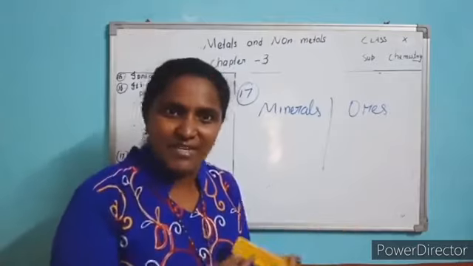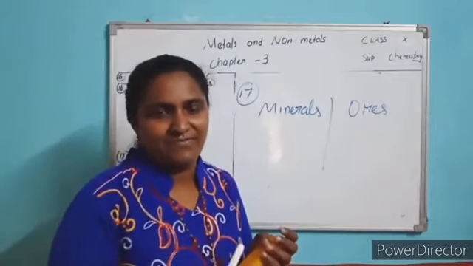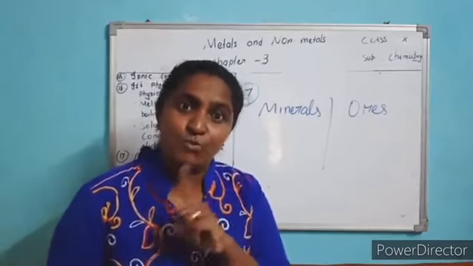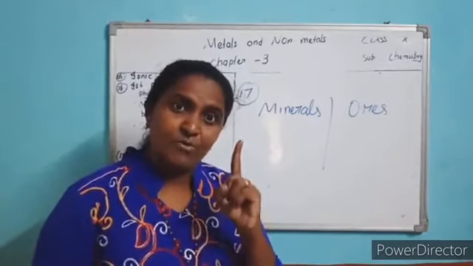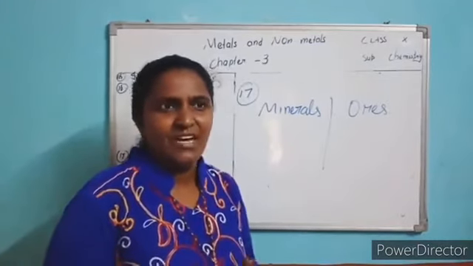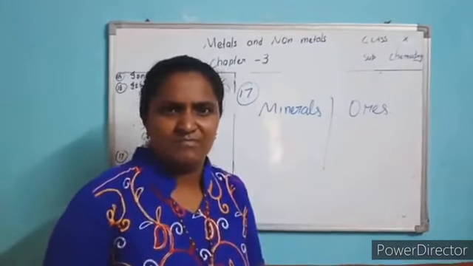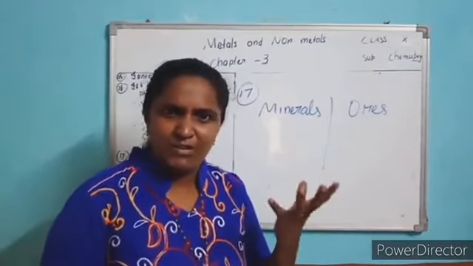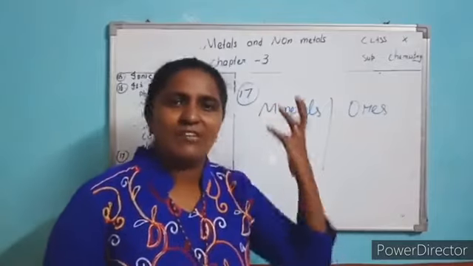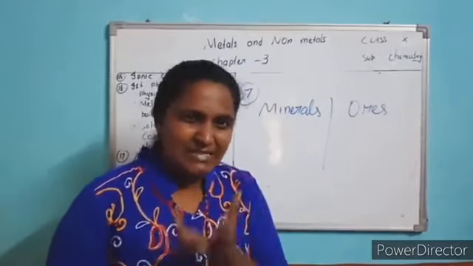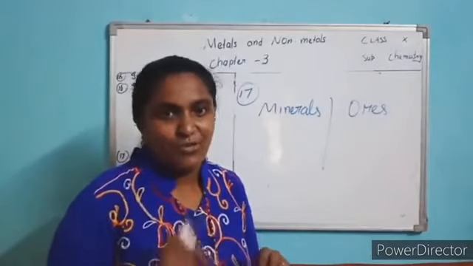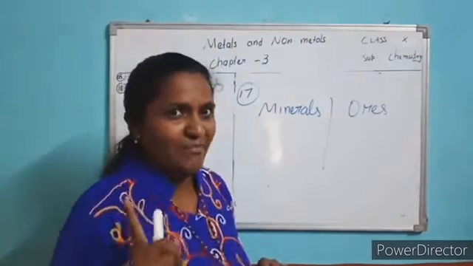Based on that we select the mineral, or the ore. For example, to extract aluminium we prefer only bauxite. That is why bauxite is called the ore of aluminium. Fluorspar and other aluminium compounds we don't prefer, because the process is very costly and the yield is very less. So bauxite is an ore of aluminium.